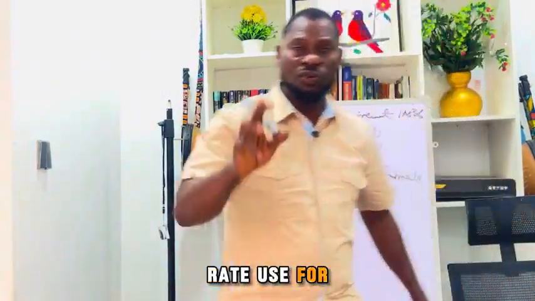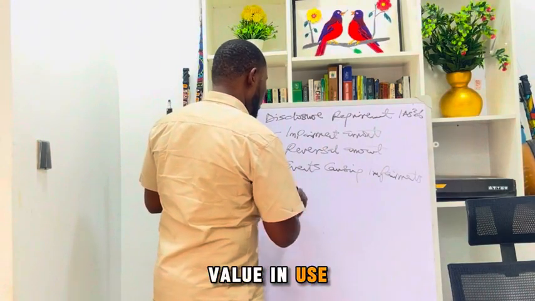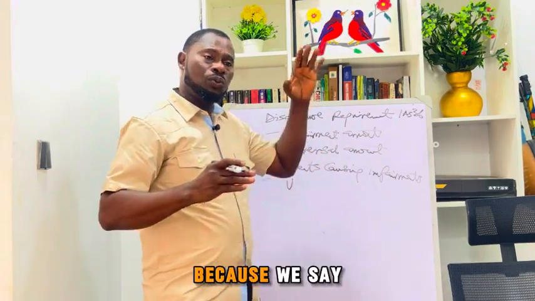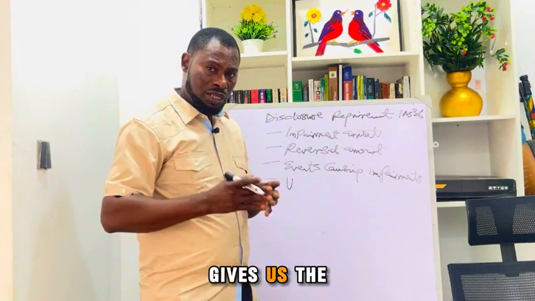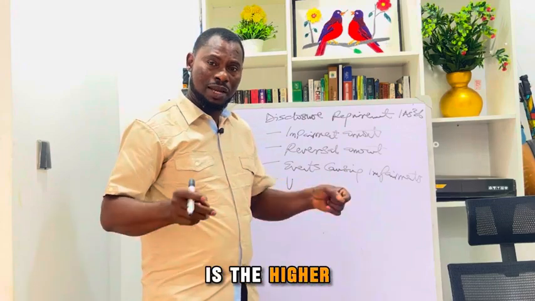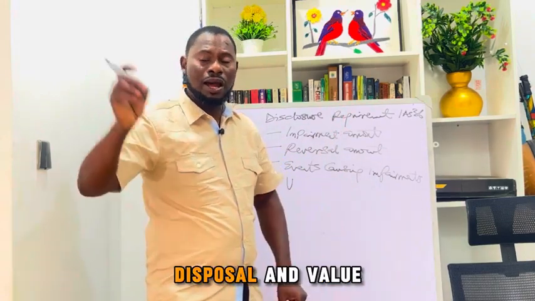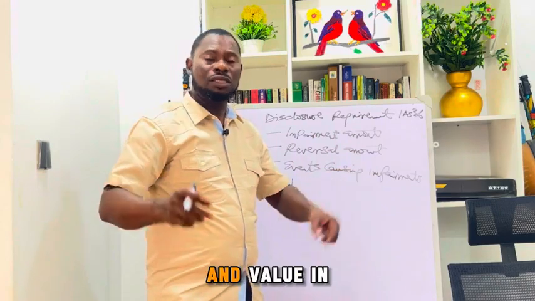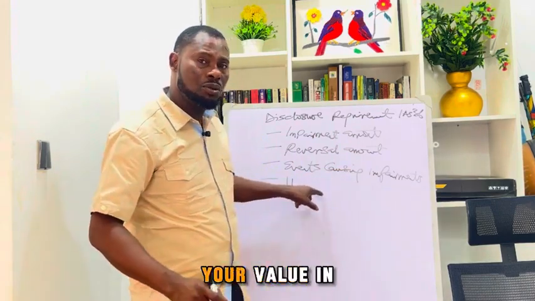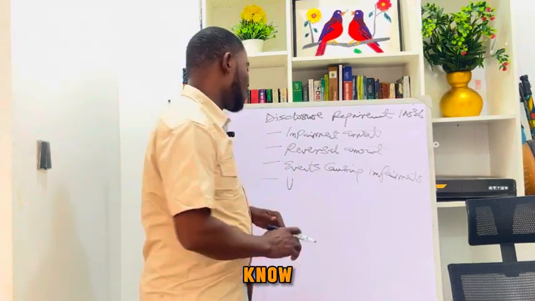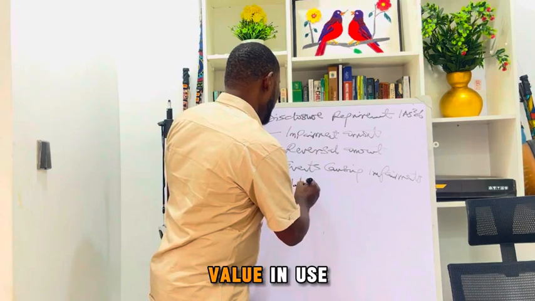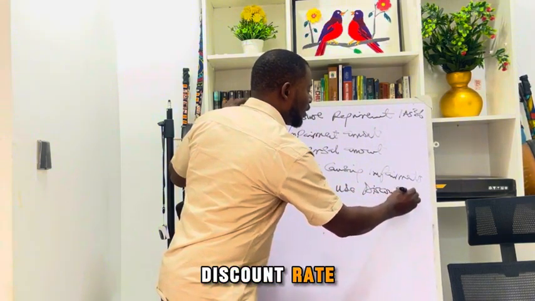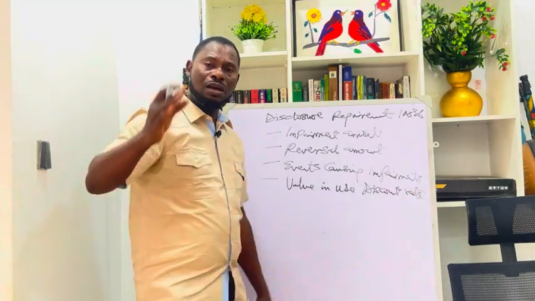Then the discount rate used for value in use. You know that value in use is a very important part of impairment loss calculation, because we say the carrying amount less recoverable amount gives us the impairment loss. And we say the recoverable amount is the higher of fair value less cost of disposal and value in use. So how did you get your value in use? IFRS wants to know. They say you should disclose the value in use discount rate. Tell us the discount rate. Was it 10%? Was it 9%? What did you use?